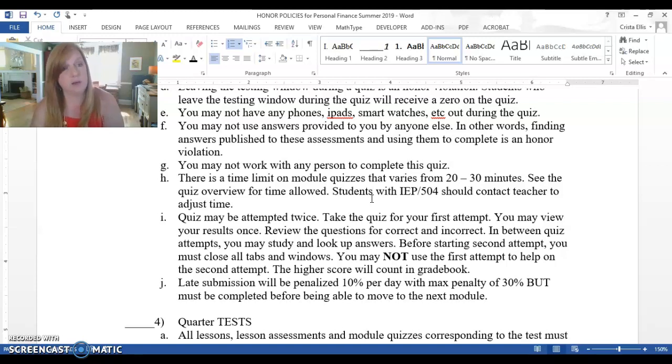But again, remember that you can't move forward until you have completed this. So you can't start the next module until you have taken all the lesson assessments and module quiz for the previous module.